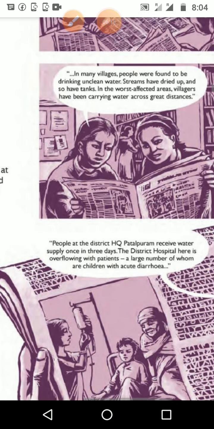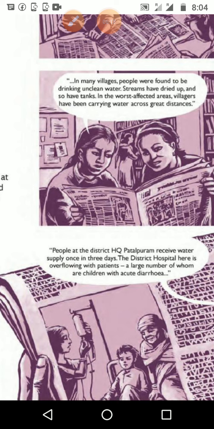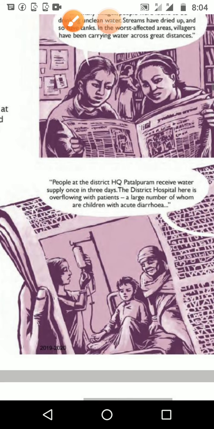And here we can see that people are drinking unclean drinking water, and the streams have already dried up, and the water tanks are also dried up. So it is a worst affected area in the villages, where there is no water at all in the water tank or in the stream or in the canal. There is no water. That's why they are carrying water from a distance.